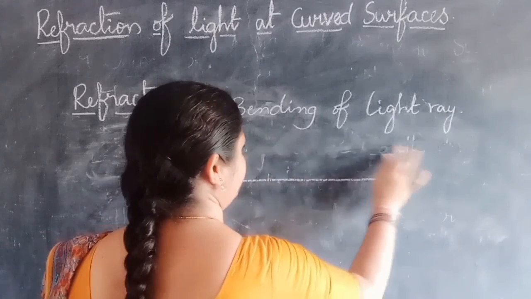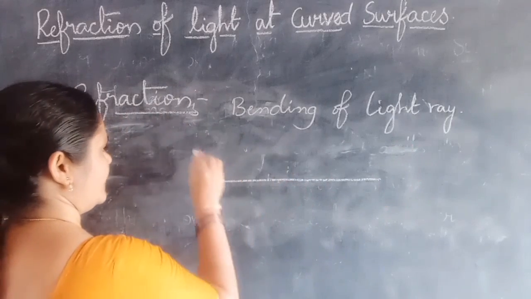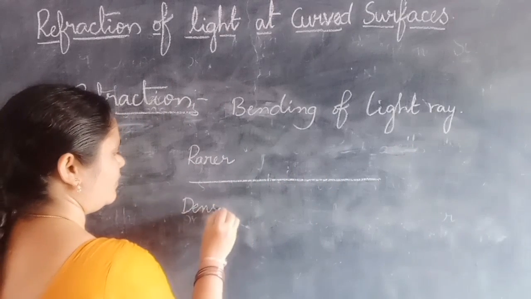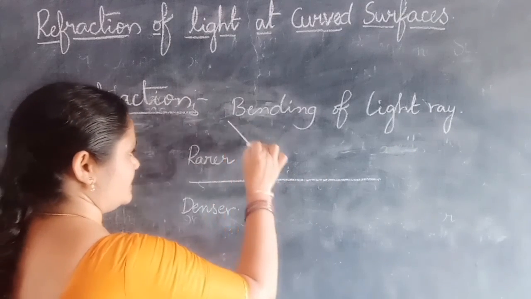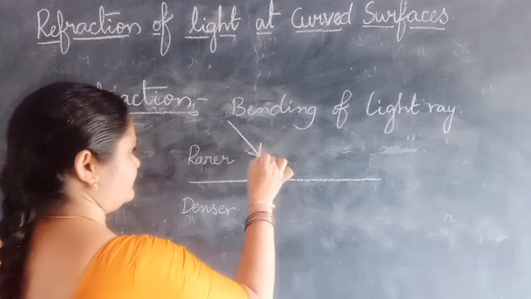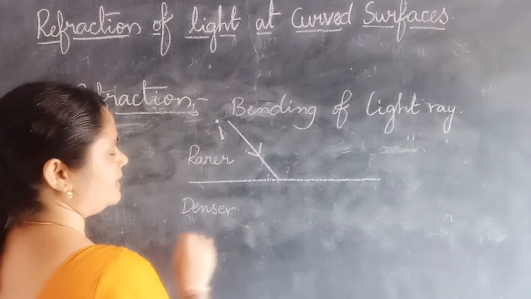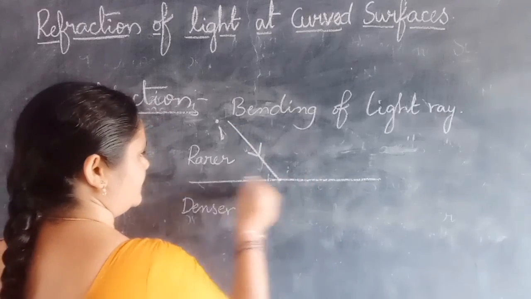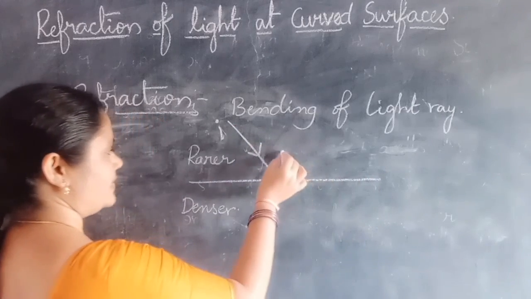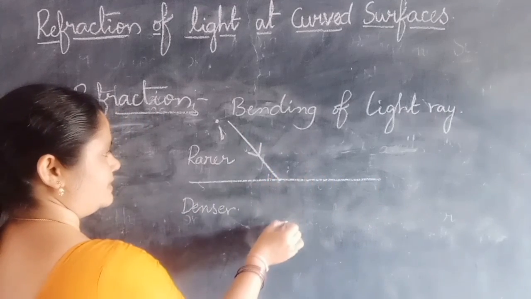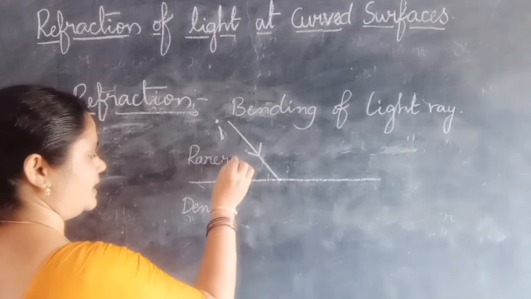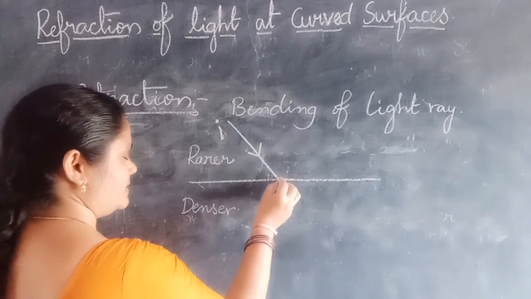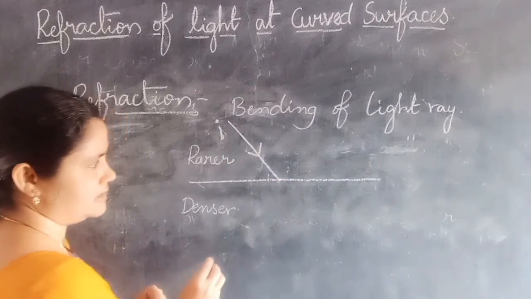If a plane surface is given, when it is passing from rarer to denser medium, what is the behavior? This is the incident ray I. When it is passing, it touches the plane surface. This line indicates the interface, which separates the two mediums, rarer and denser medium. Where the incident ray touches the interface, here we get one intersecting point.